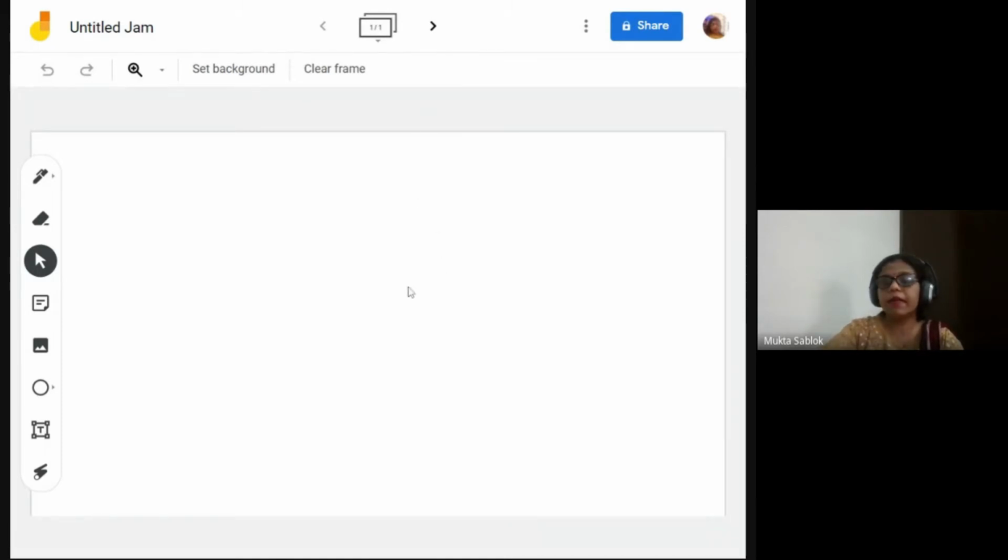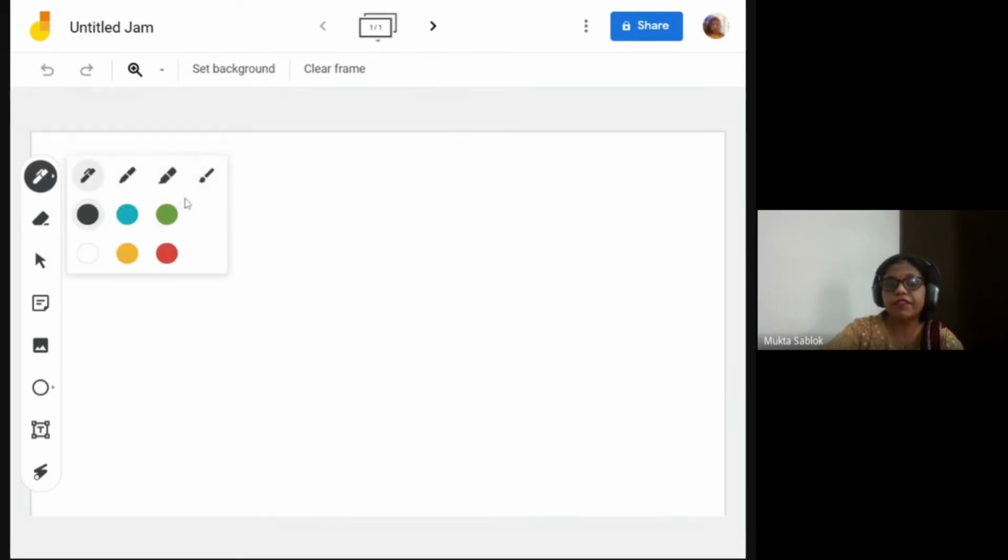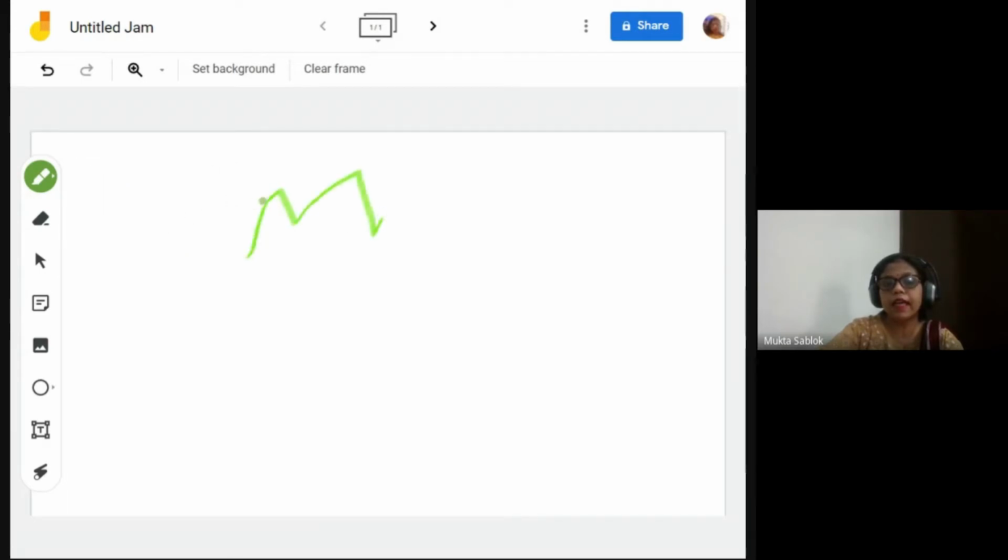Now scribbling, as I have told you, annotation and scribbling features are there. On the left hand panel, we have different things with which we can annotate. First of all, we have a pen of different thickness, brushes, and different colors with which you can annotate. Let's suppose I am just choosing this pen and scribbling an M. This is my name.